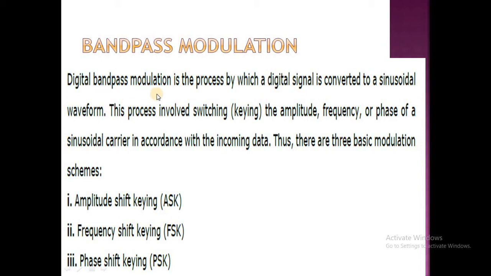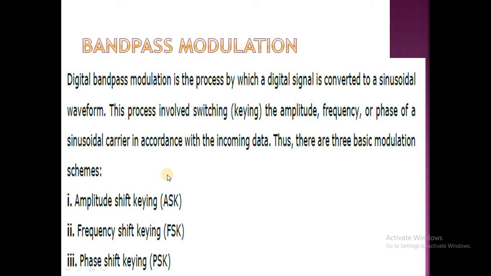See here, digital band pass modulation is a process by which a digital signal is converted to a sinusoidal waveform. This process involves switching the amplitude, frequency or phase of a sinusoidal carrier in accordance with the incoming data. There are mainly three basic band pass modulation schemes available.